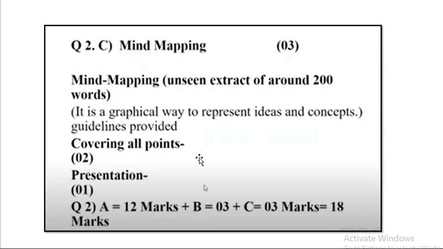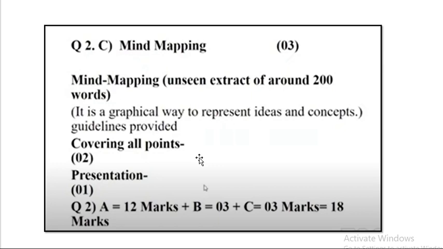Then for a proper diet, what do you all have to do? You have to eat fruits, you have to eat green vegetables here. Then you have to drink a lot of water to keep yourself hydrated here. So there are lots of things. So when you prepare a mind map, the main topic is there, then the subtopics are there. Then again for those subtopics you have to create the branches. Accordingly you refer to the textbook, children. The graphical way they have shown here is how you can draw a mind map.